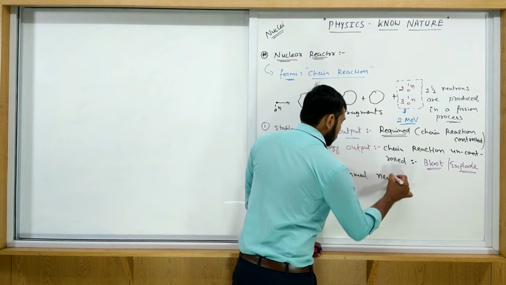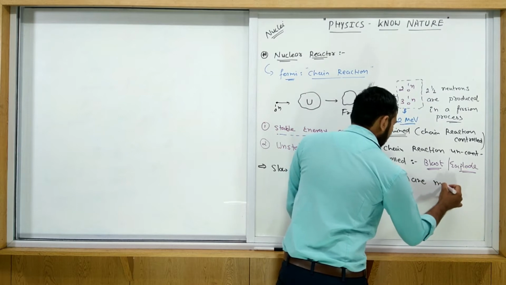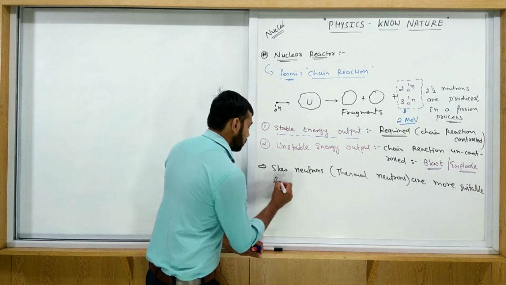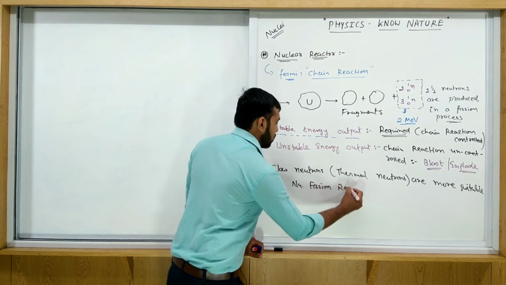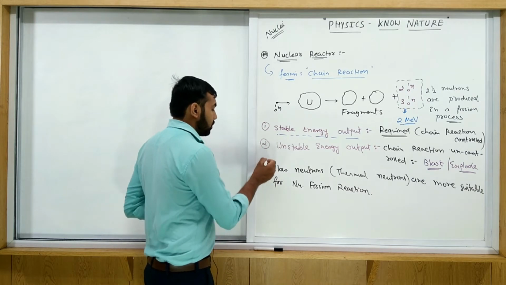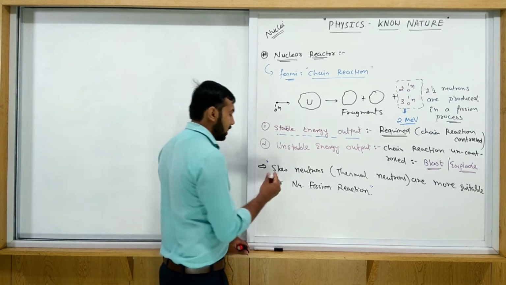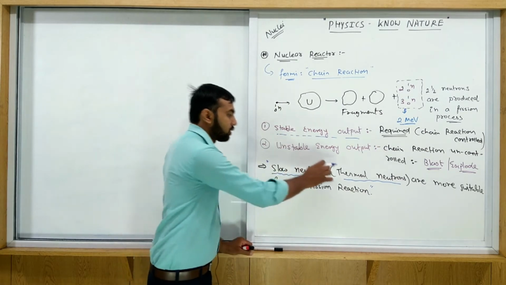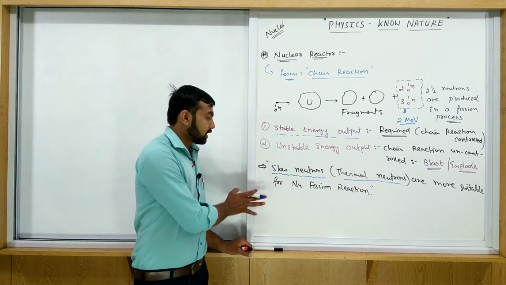Thermal neutrons are more suitable for the nuclear fission reaction. All of you note this. Experiment shows slow neutrons, also called thermal neutrons, are more suitable for the nuclear fission reaction. Okay, this is the experiment.